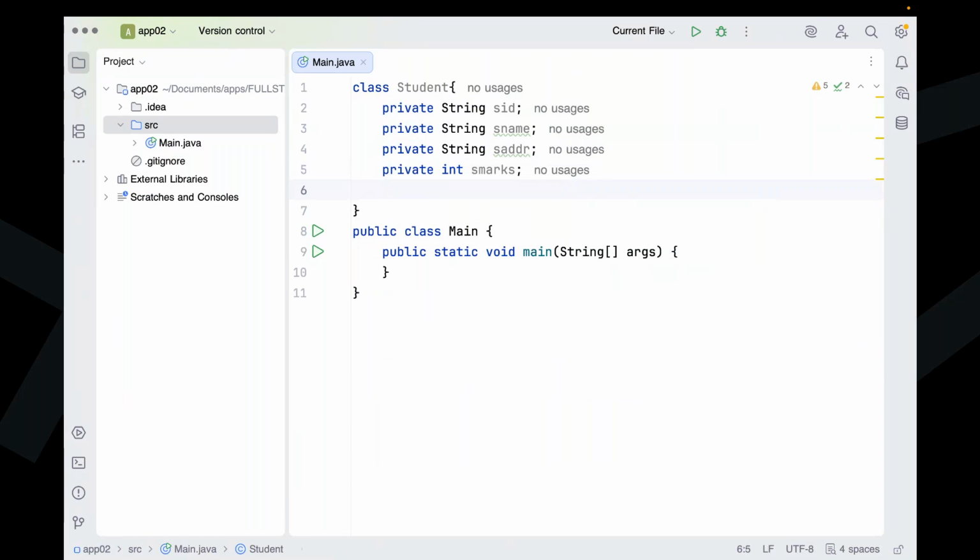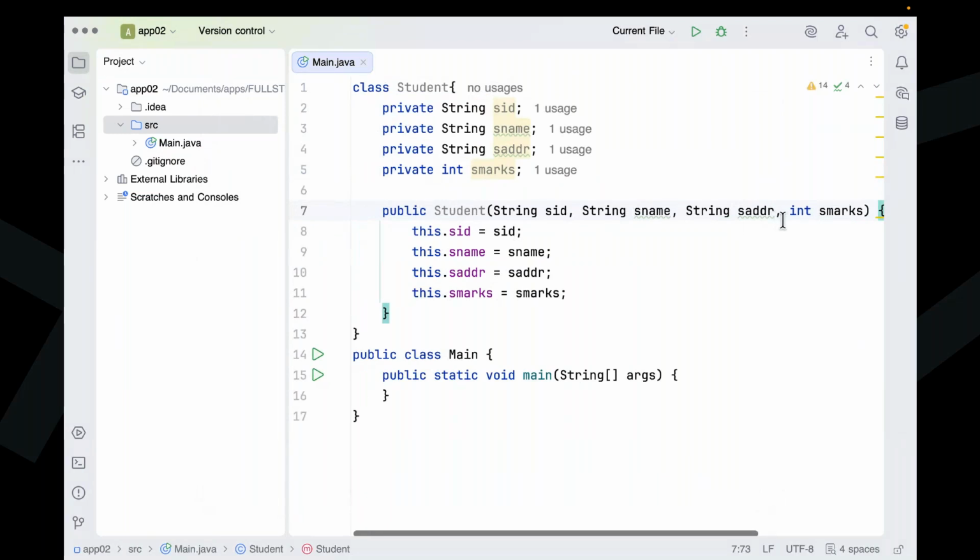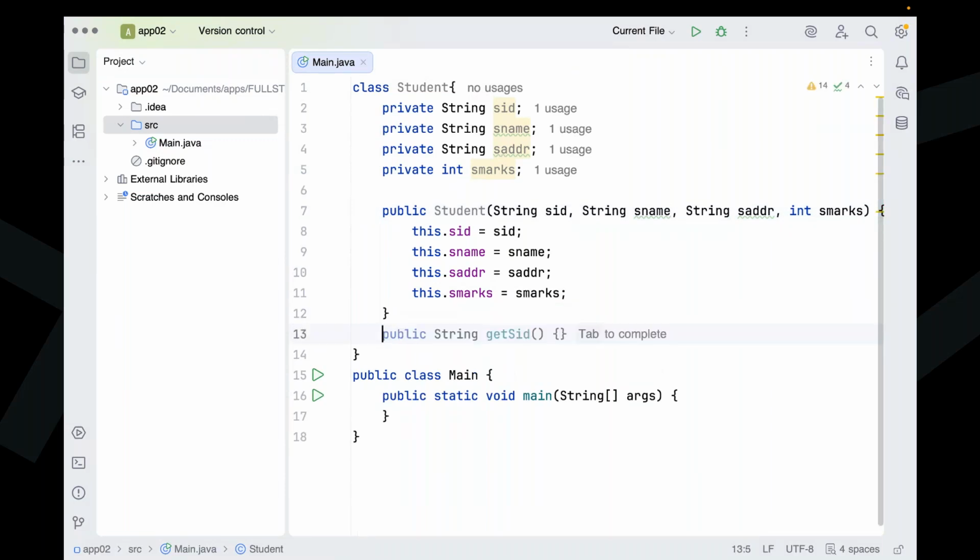Then after this, I need to set data for the student, so I need to take a constructor. Through the constructor I'm going to provide data. Inside this constructor we have SID, SNAME, SADDR and SMARKS. After this, what is my next requirement? I want to get the grade, in the sense the status of the student. What status? Some exam results, pass or fail or something else.